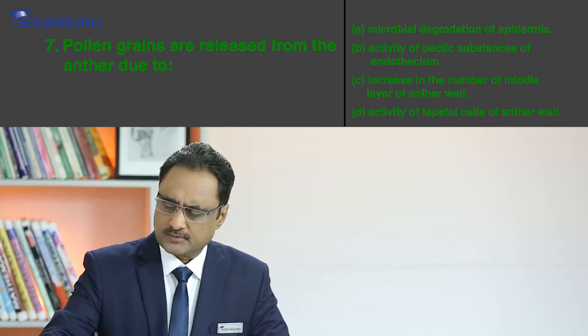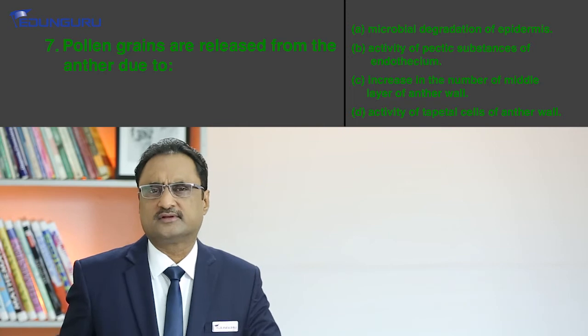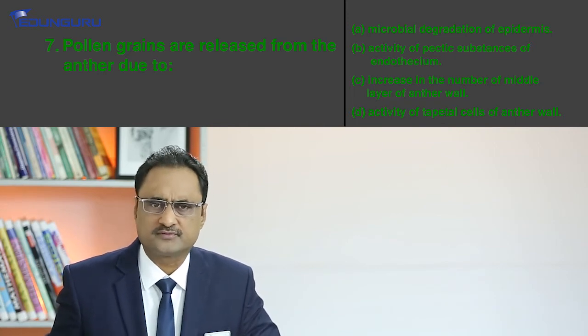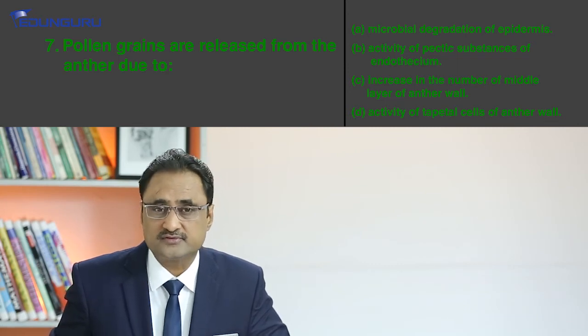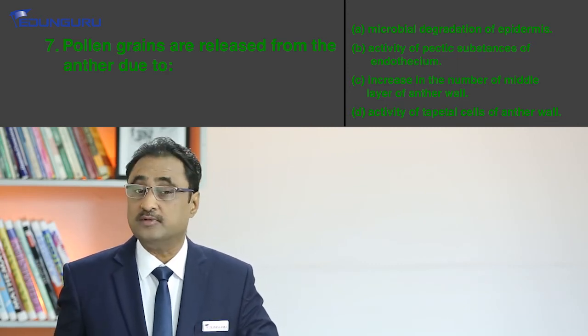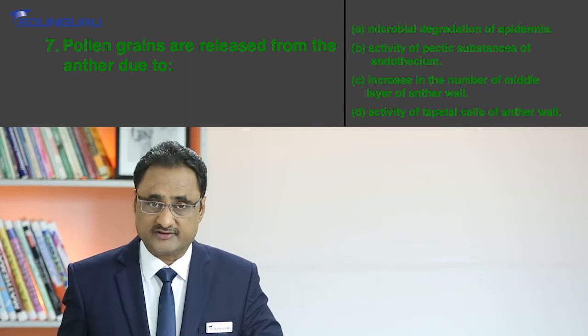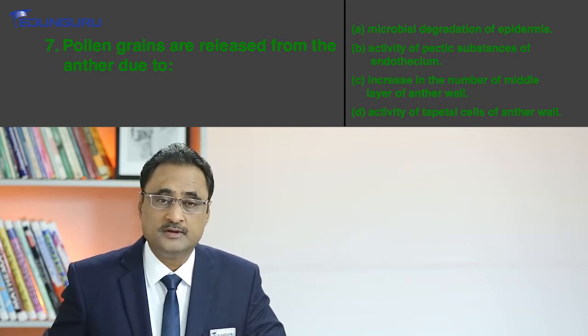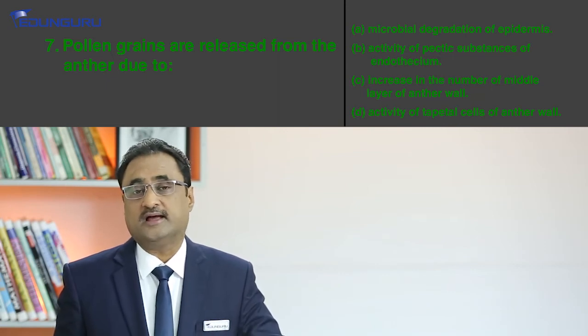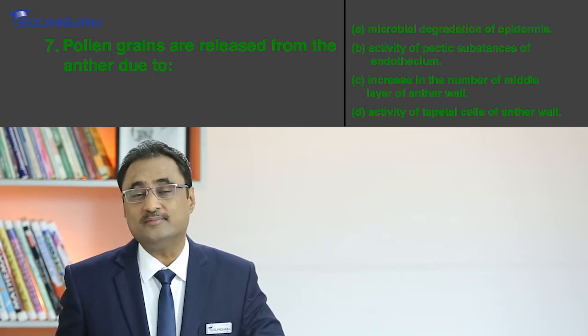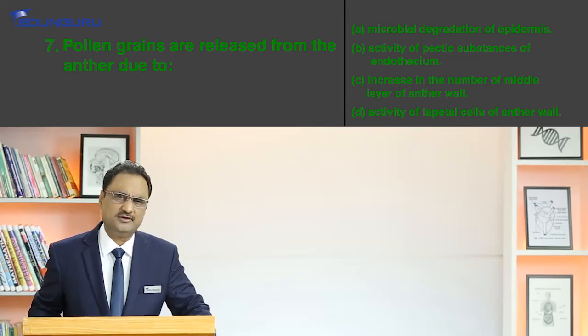Now you know, all these layers have very specific functions, okay? And since they have specific functions, accordingly their chemical nature is as per their functions. So if you see the endothecium, it is chemically made up of pectic substances, right?